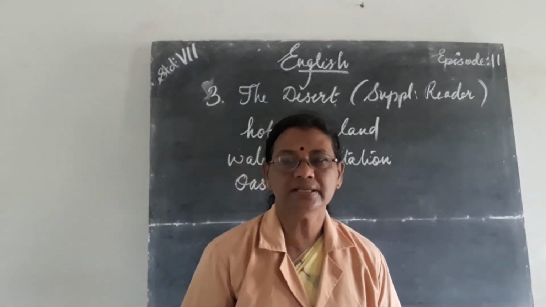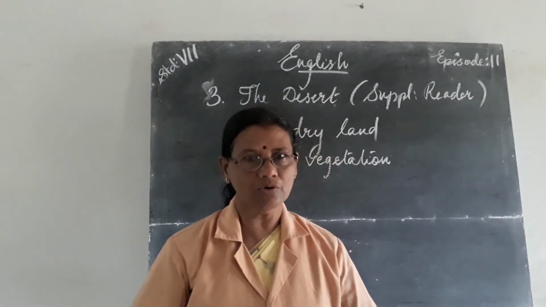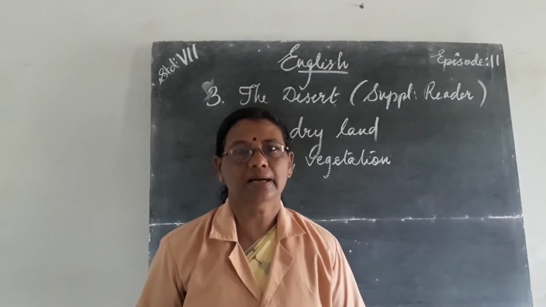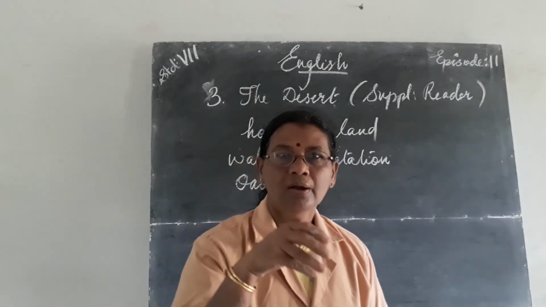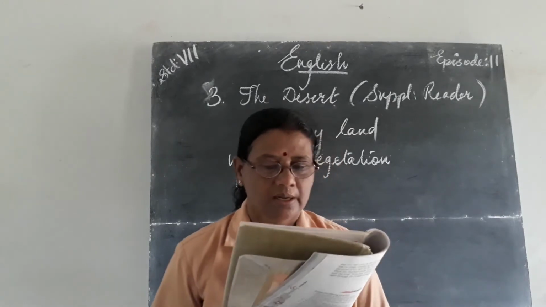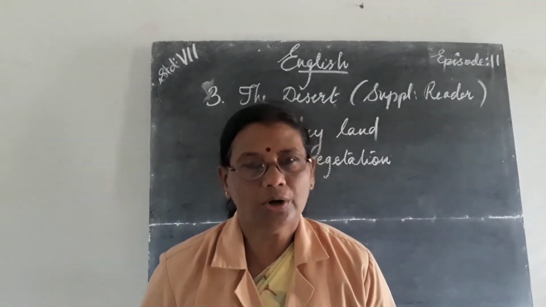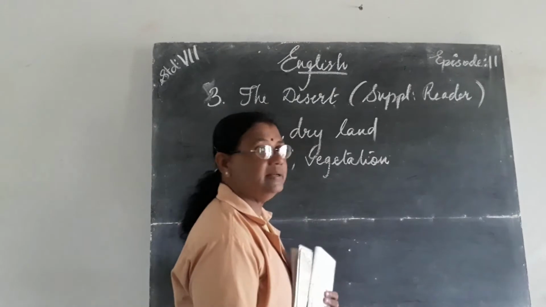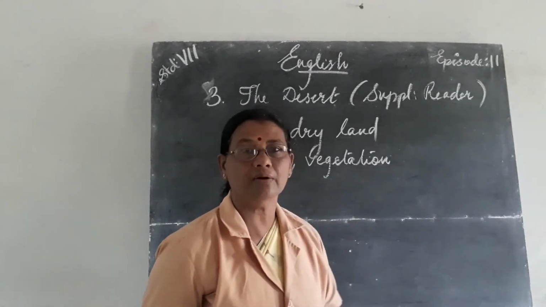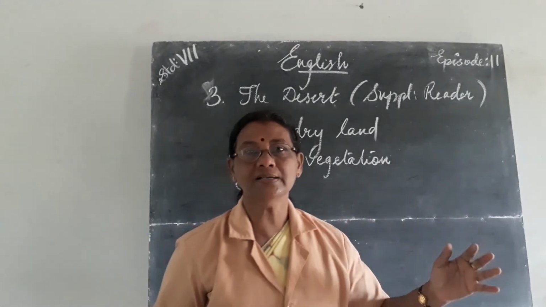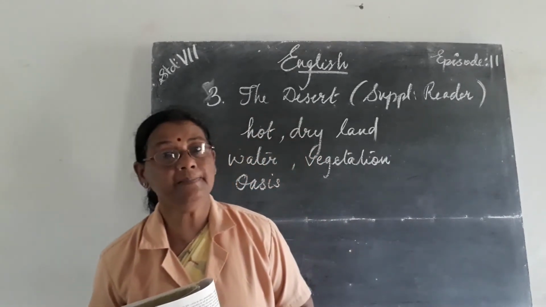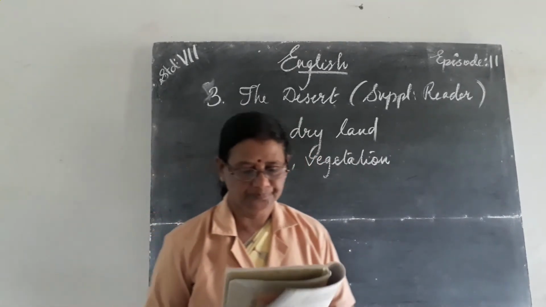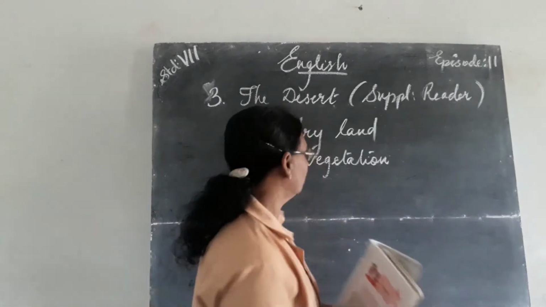In the area around it, a greenish color is there because little plants also grow because of that water. A desert may be too hot and too cold. I have said that out of 12 months, 6 months are extremely hot and the next 6 months are extremely cold. Understood now? So which are the points?